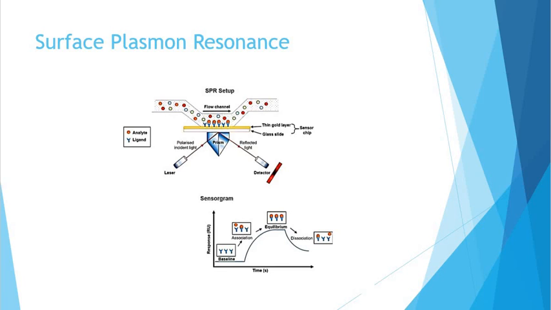When the wave vector of the incident light matches the wavelength of the surface plasmon, the electrons resonate. Hence, the term surface plasmon resonance. The coupling of the incident light to the surface plasmon results in a loss of energy and therefore a reduction in the intensity of the reflected light. It is because the amplitude of the wave vector in the plane of the metallic film depends on the angle at which it strikes the interface that a surface plasmon resonance angle is observed.